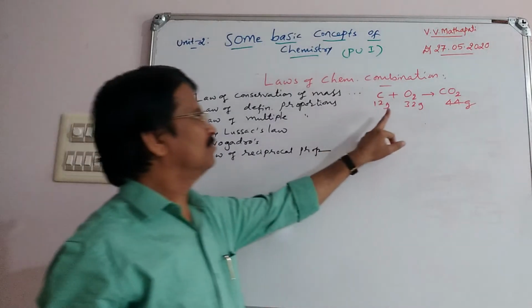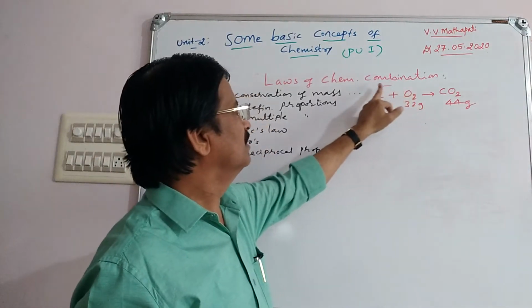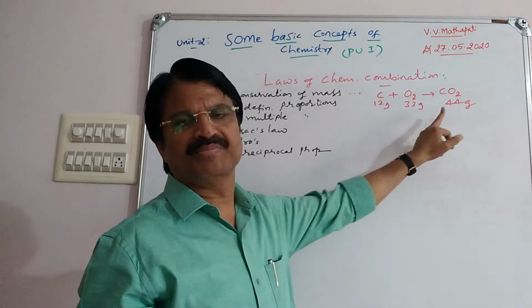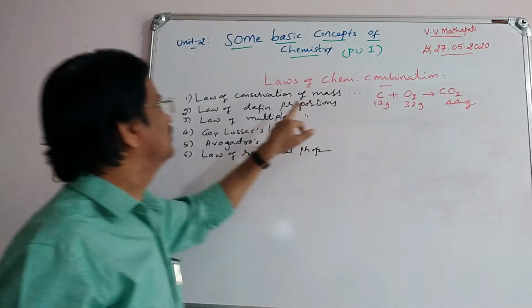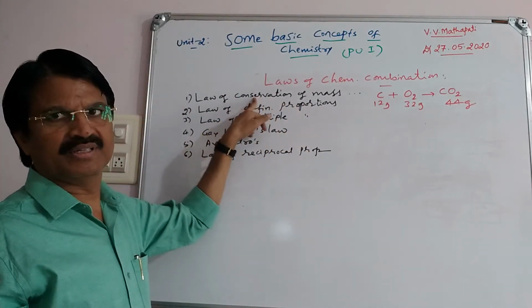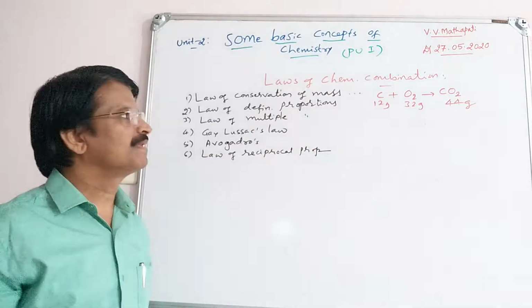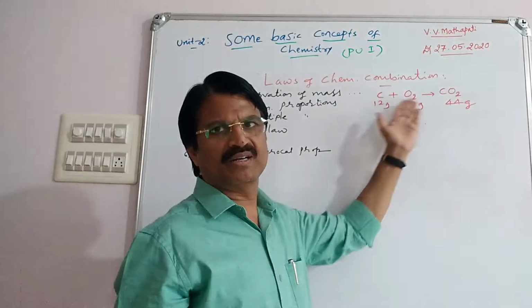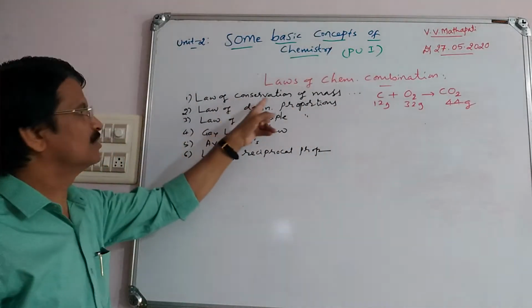So when these two masses are added, 12 and 32, we get 44. Therefore, LHS mass equals RHS mass. Then mass is conserved. Hence, it is said to be the law of conservation of mass. Mass can neither be created nor be destroyed in a chemical reaction. That is called the law of conservation of mass.